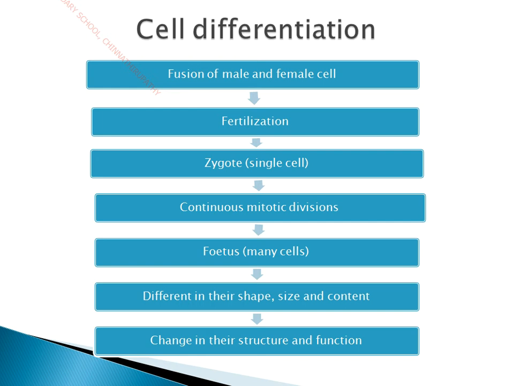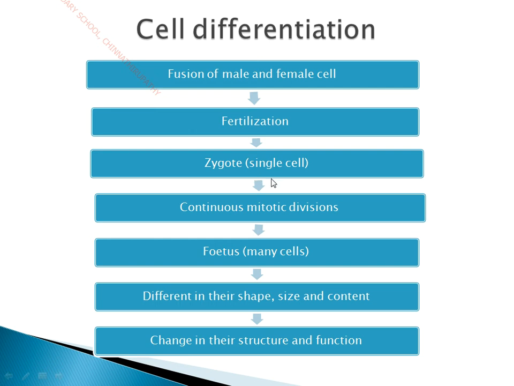You know very well that for sexual reproduction to happen, we need two different sexes, male and female, so a male parent and a female parent. The male produces the male gamete, a cell called sperm, and the female produces the female cell called ovum. The fusion of male and female cells is called fertilization. At the end of fertilization, the male and female cells fuse together to form a single cell called a zygote. So the zygote is a single cell.